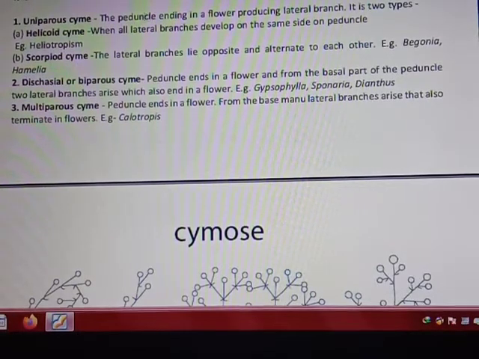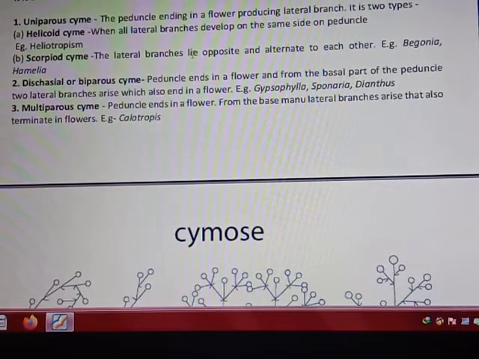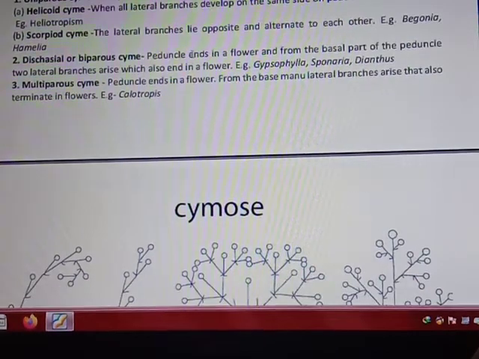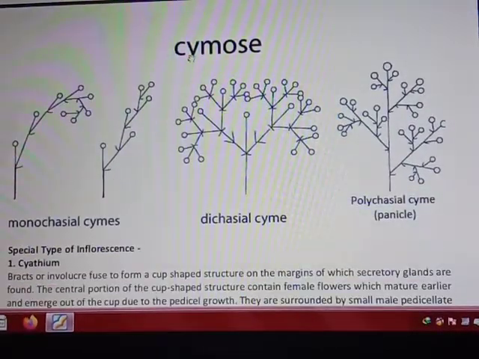Further, it has two types: helicoid cyme and scorpoid cyme. When all of the lateral branches develop on the same side, it is a helicoid, and when all of the lateral branches lie on the opposite or alternate side, it is a scorpoid cyme. You can see here, it is a monochasial cyme, where the main branch gives rise to the lateral branches.